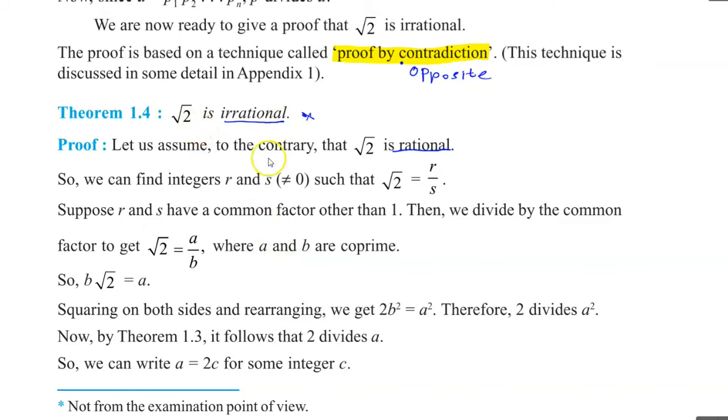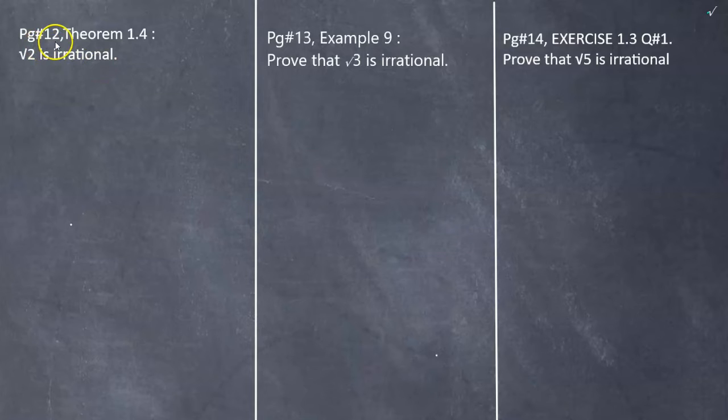Now let's solve this problem. This problem is from page number 12, theorem 1.4. We have to prove that root 2 is irrational. This problem is similar to page number 13, example 9, root 3 is irrational, and exercise 1.3, question number 1, root 5 is irrational. This question can also be like root 7 is irrational or root 27 is irrational, whatever it can be. Whenever the number is like this, you just have to follow the steps. These are the same steps which you will be following for all the problems.